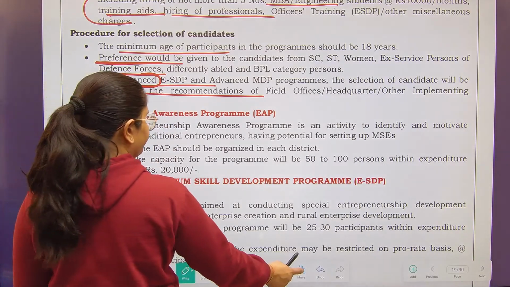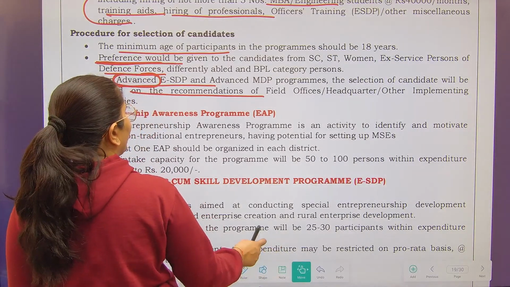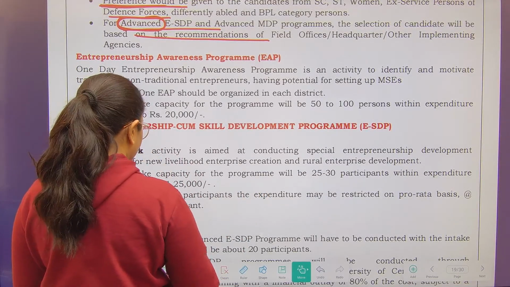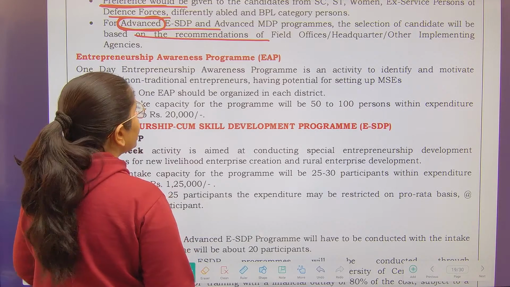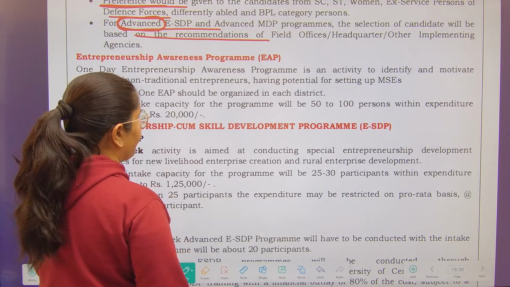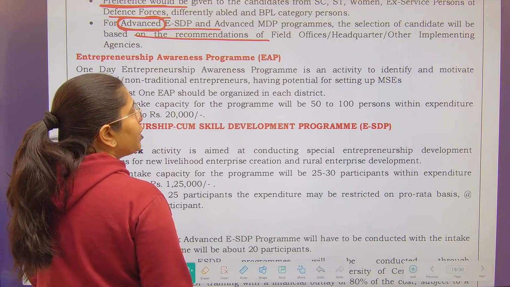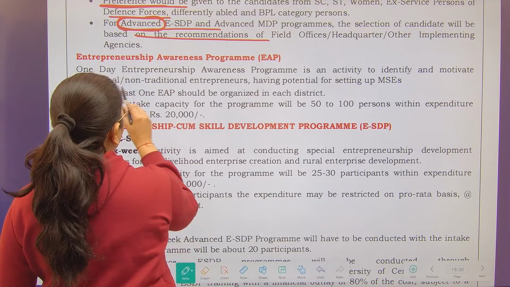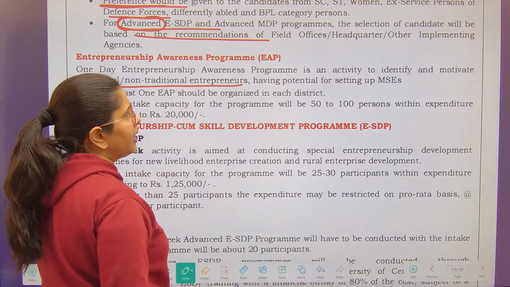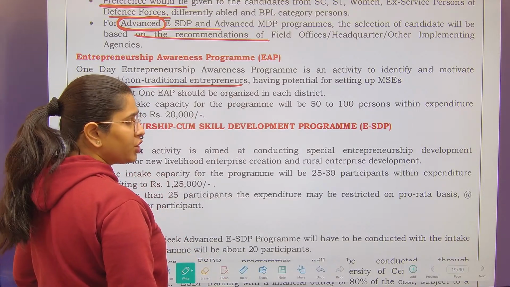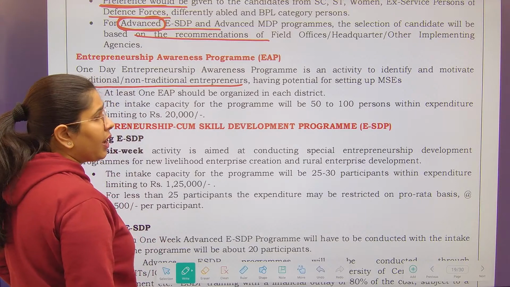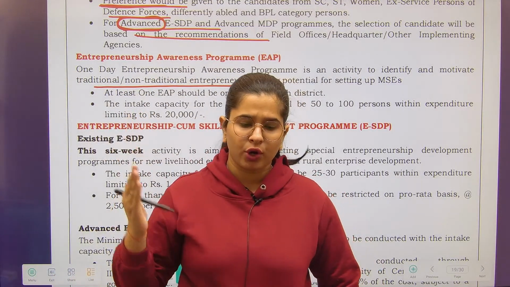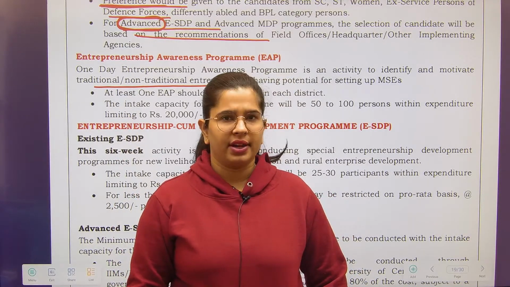Now next, one by one we are going to see how much assistance we will be getting under this particular scheme. So number one is the entrepreneurship awareness program. One day entrepreneurship awareness program is an activity to identify and motivate traditional and non-traditional entrepreneurs who have the potential for setting up MSMEs. In this particular module, you are just raising the awareness.